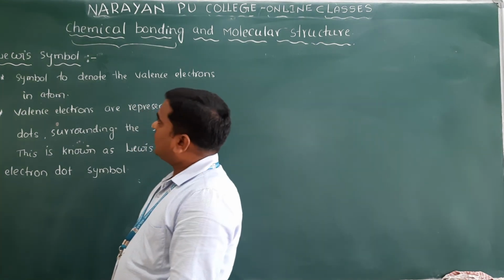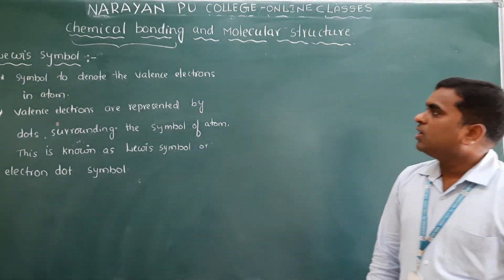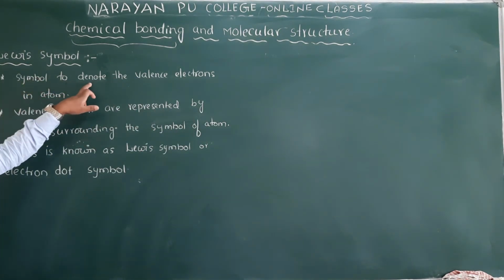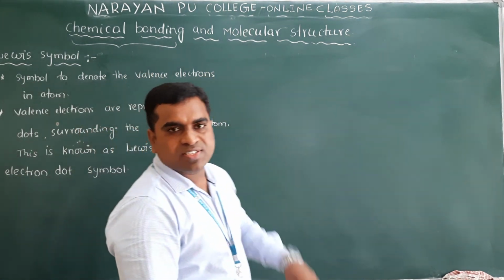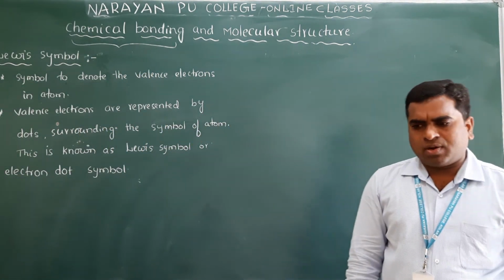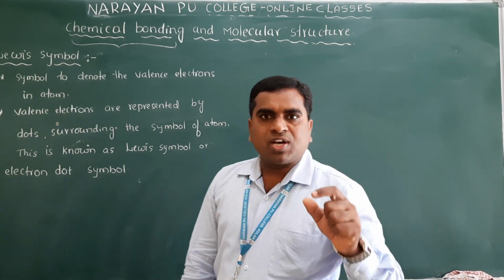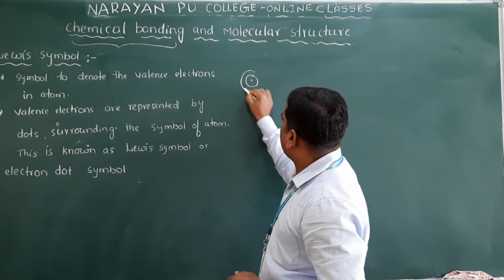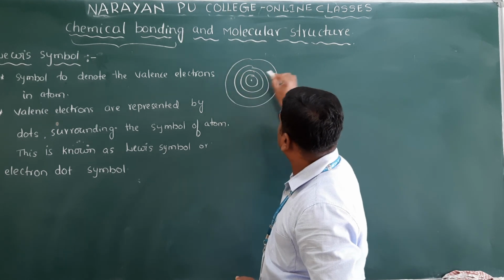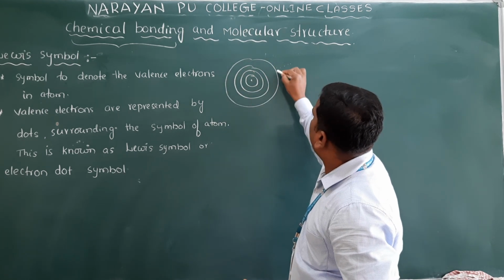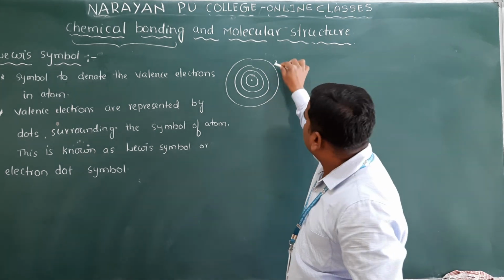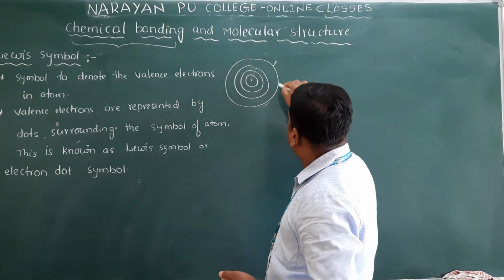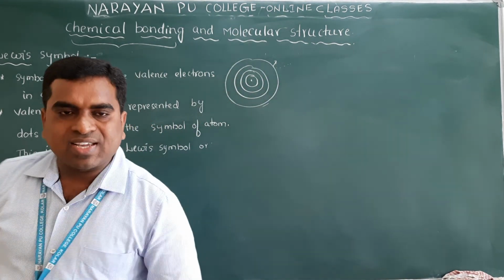So the next concept is the Lewis symbol. This was introduced by Lewis to denote the valence electrons in an atom. As I already mentioned, valence electrons are the electrons present in the outermost energy shell. This is the nucleus, this is the first shell, second shell, third shell, fourth shell, and this is the outermost shell. The electrons present in this outermost shell we call valence electrons.